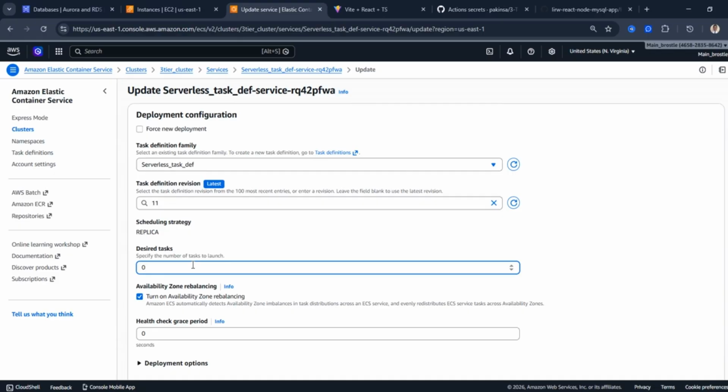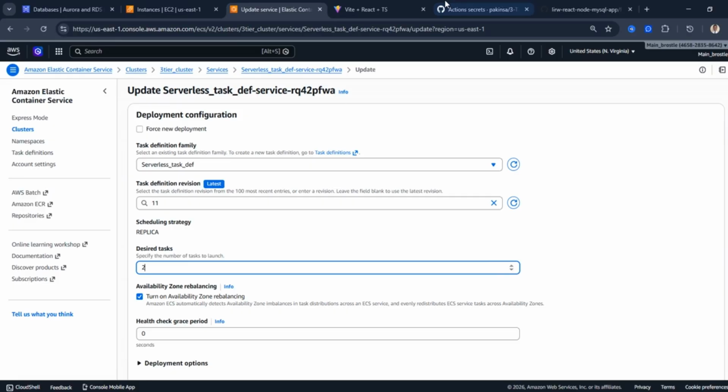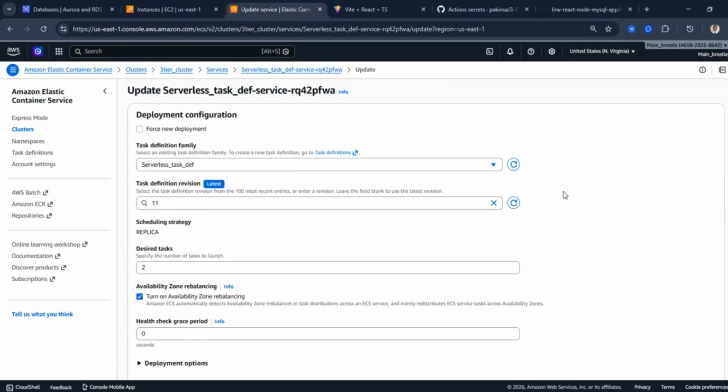So I want to bring it back to life for you guys to see. So I'll put 2. The number of tasks I want should be 2. So that one will be available in one availability zone and the other will be available in another availability zone. And once I do this, you want to update it. So click on update. Let's take a look at this website right now. Once it's updated, we'll take a refresh of this and see what it's going to be like. Okay, so let's watch the update.